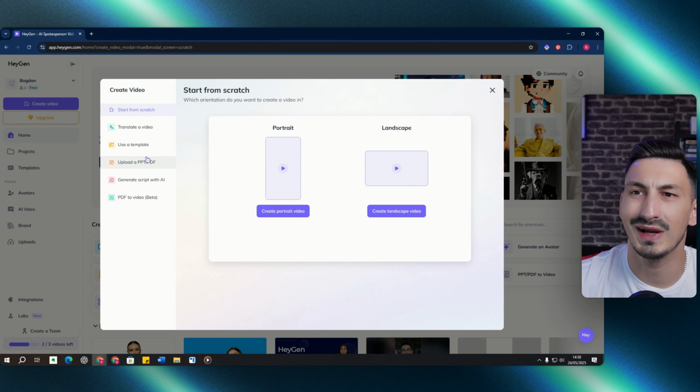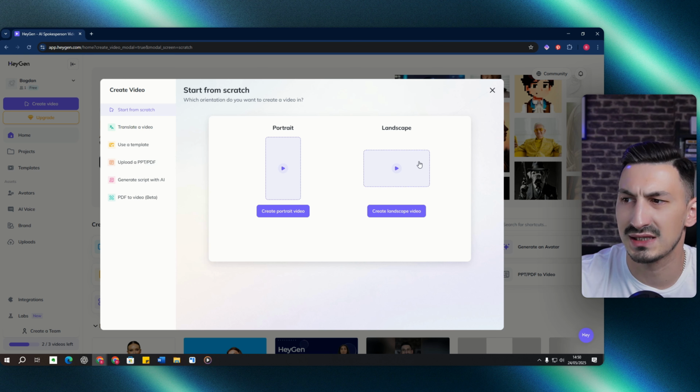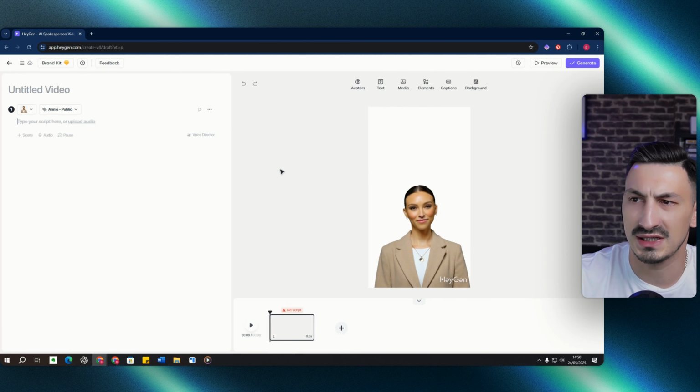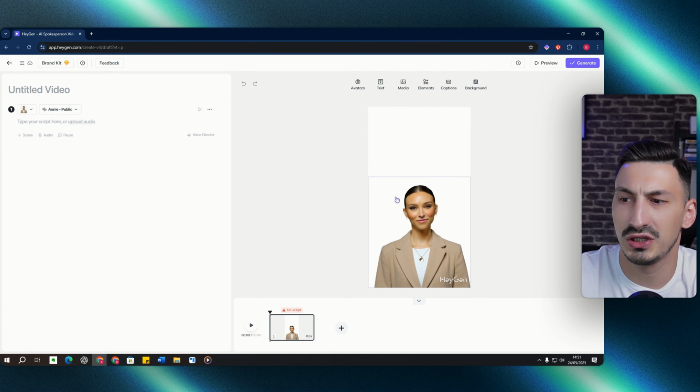So first we're going to look at creating a video from scratch. And the first thing you need to do here is select your orientation. It's either portrait or landscape. So let's just say we're going to use portrait for this example. When you create a video from scratch, there are 3 things you need to be aware of.